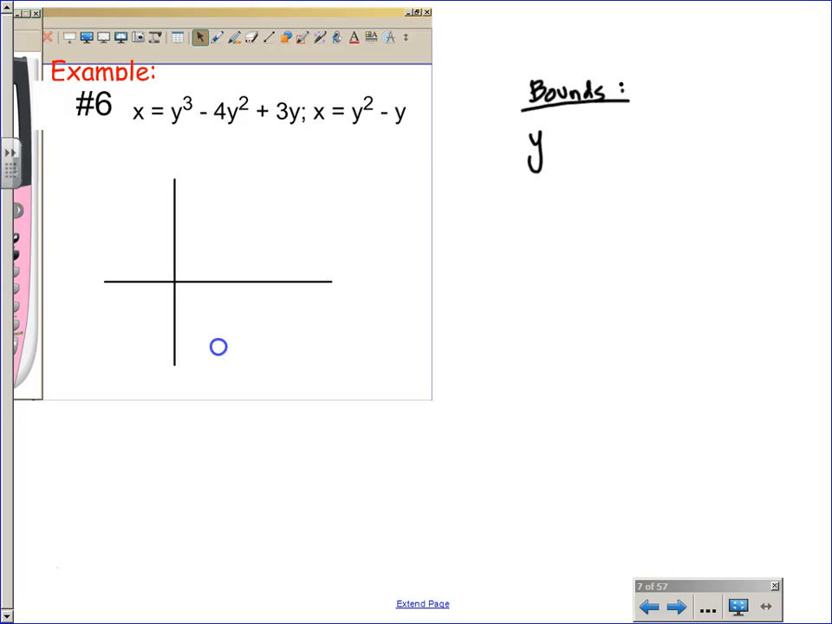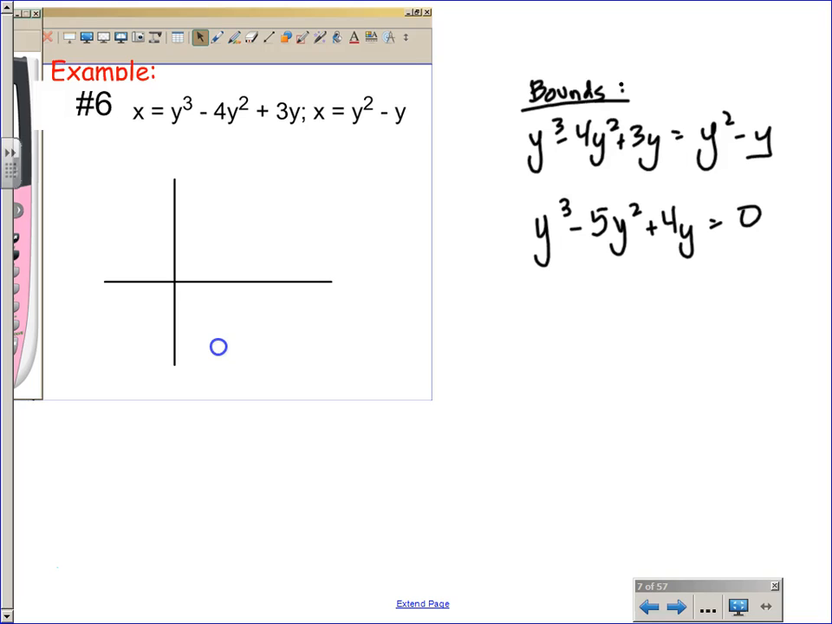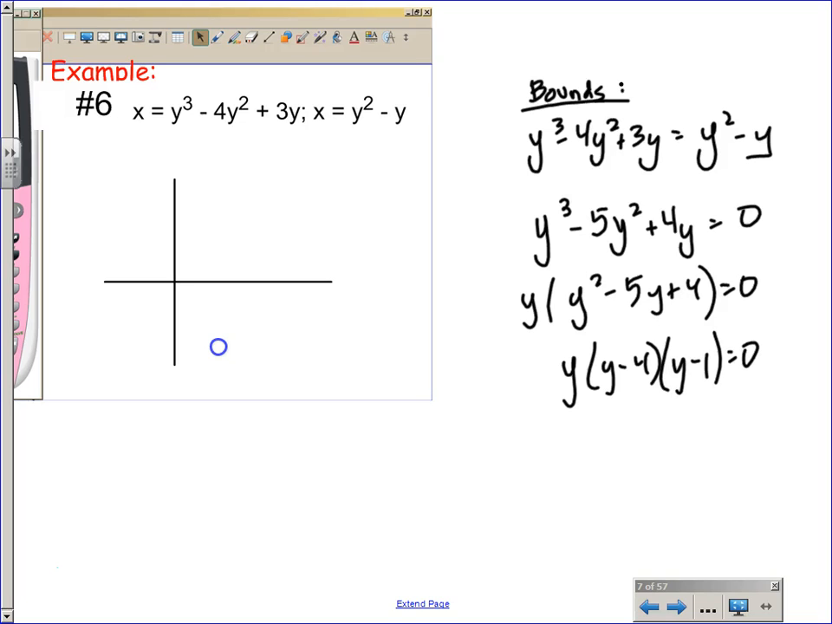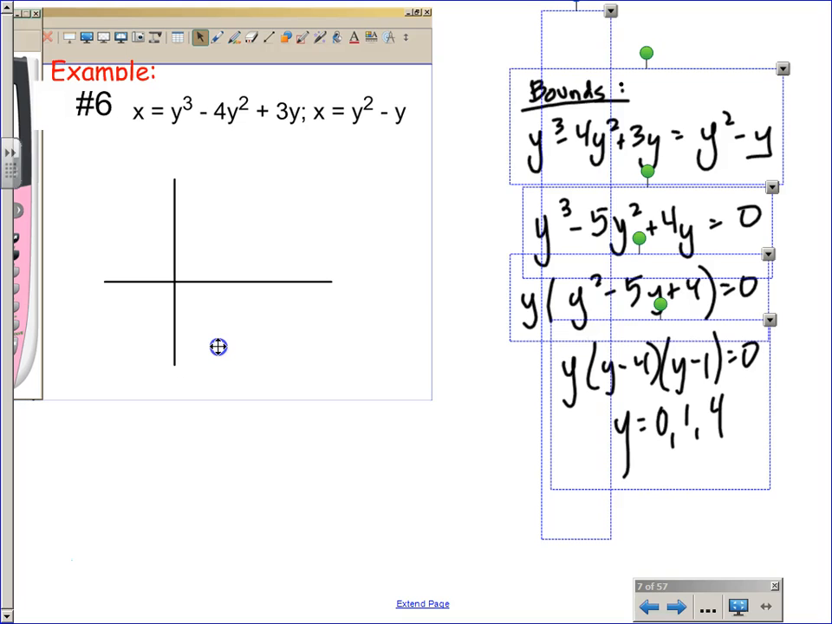And when you guys set this equal to each other, uh-oh, what ended up happening? There's a y cubed. But was it impossible? No, it was super easy, because if you move it all to one side, didn't every single term have a y? So you had your y cubed, your minus 5y squared, your plus 4y equals 0, and then didn't you factor out the y? And you got y squared minus 5y plus 4. Didn't you factor? And you got y times y minus 4 times y minus 1 equals 0. So your y's were 0, 1, 4. Oh! 3 intersections. So what'd you do with those 3 intersections?